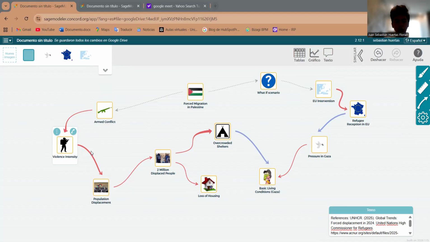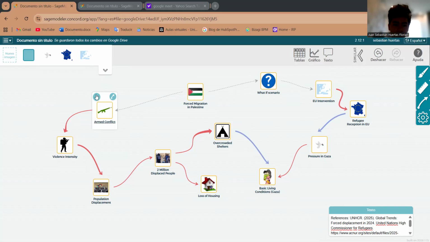Now I will show you a little bit of my presentation. So here is the armed conflict. We can see everything. Here is the violence intensity. Here is the population displacement. Here is the 2 million displaced people that I was talking about. The loss of housing, that is one of the biggest problems.